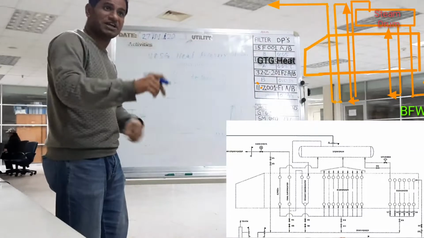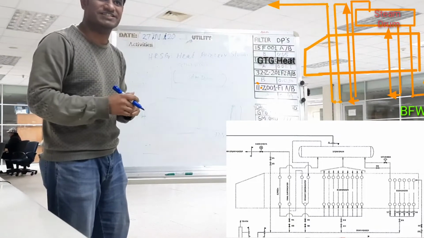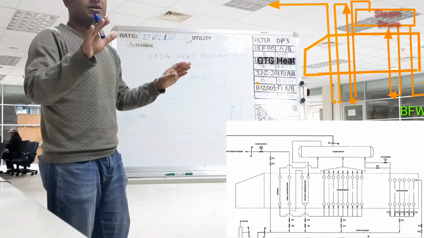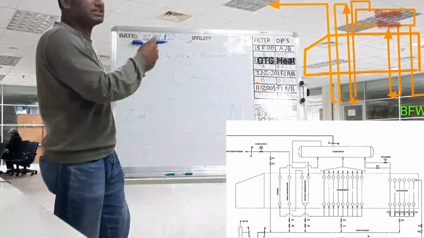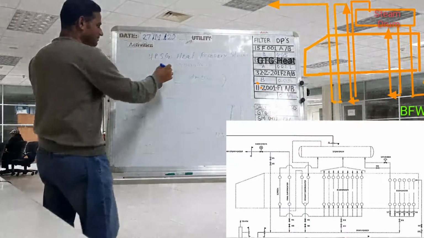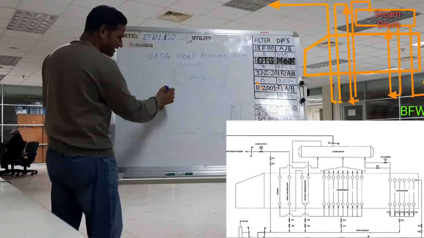So for that reason, this side pressure is 50 kg. For 50 kg pressure, we need steam temperature of 266 degrees centigrade. If 266 degrees centigrade is not coming, at that time we can easily tell that steam producing has not yet started. Okay? So 50 kg pressure, 266 degree temperature.